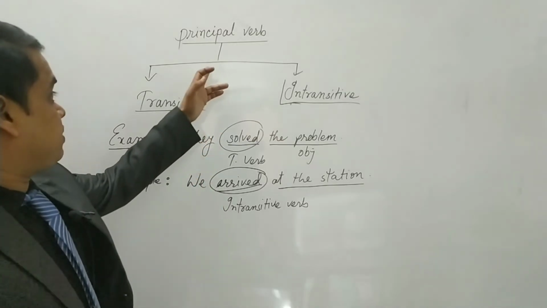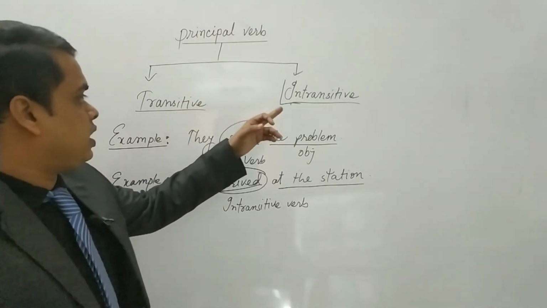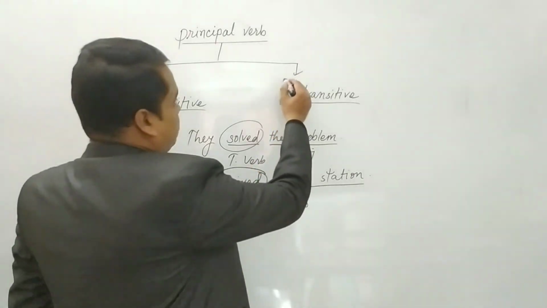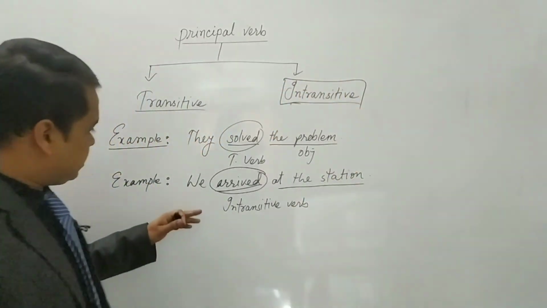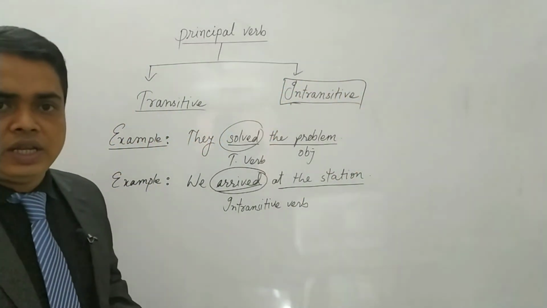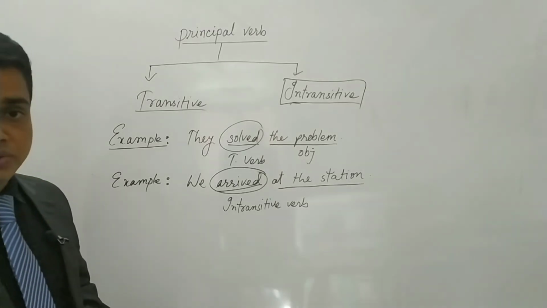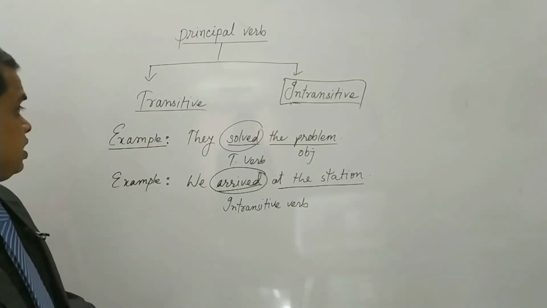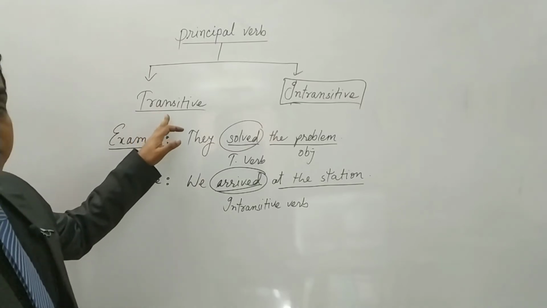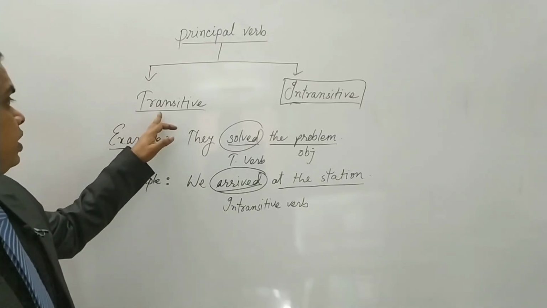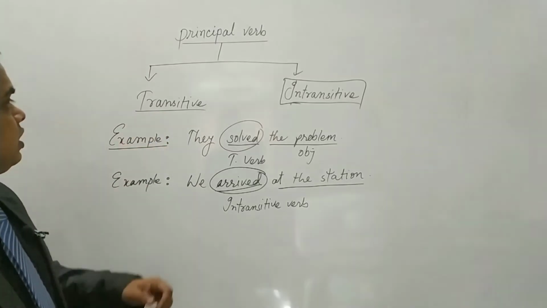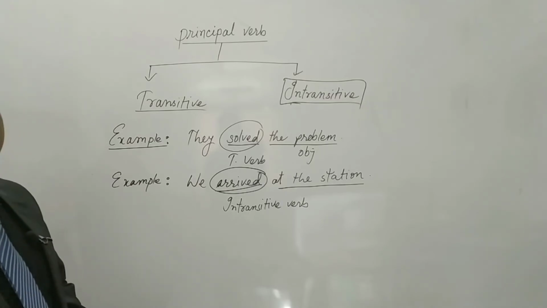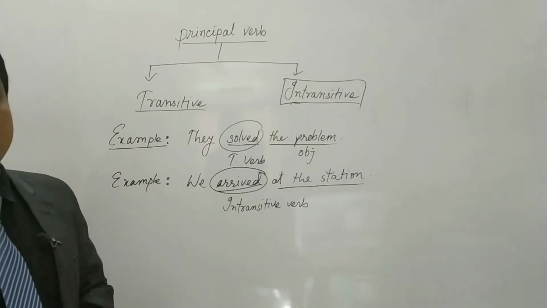Okay, dear students. So these are the differences between transitive verbs and intransitive verbs. Generally, principal verbs are of two types: transitive verbs and intransitive verbs. These are the examples. I think it is clear to you. Now, dear students, we are going to discuss some parts of the transitive verbs. Sometimes we divide these transitive verbs into some more types.